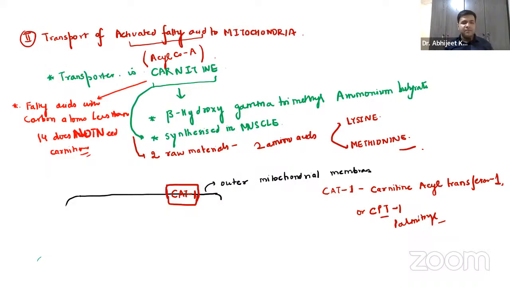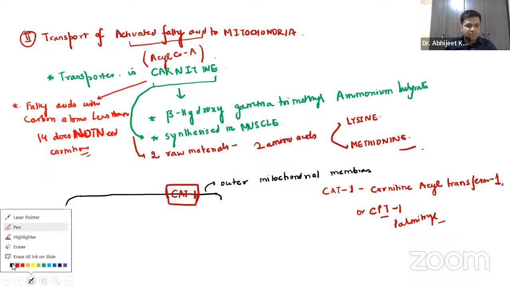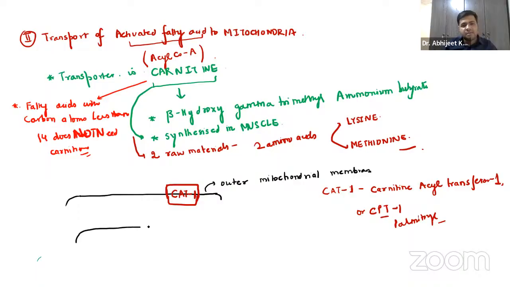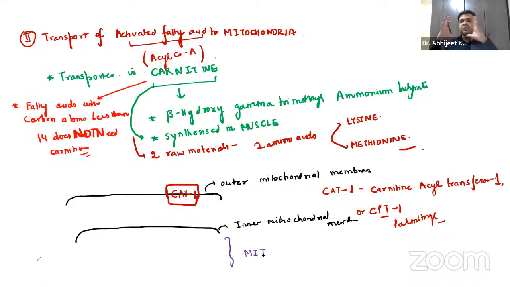So, yes. Now we have something called the inner mitochondrial membrane also, right? And yes, inside you already know we have the mitochondrial matrix. The mitochondria has two membranes, the outer mitochondrial membrane, the inner mitochondrial membrane, and inside it is the mitochondrial matrix. Now, what is happening?